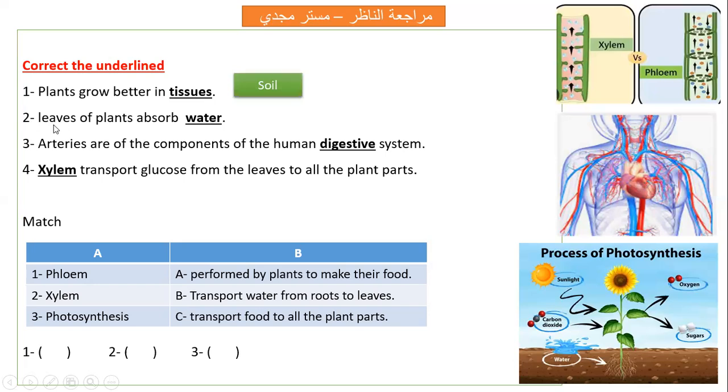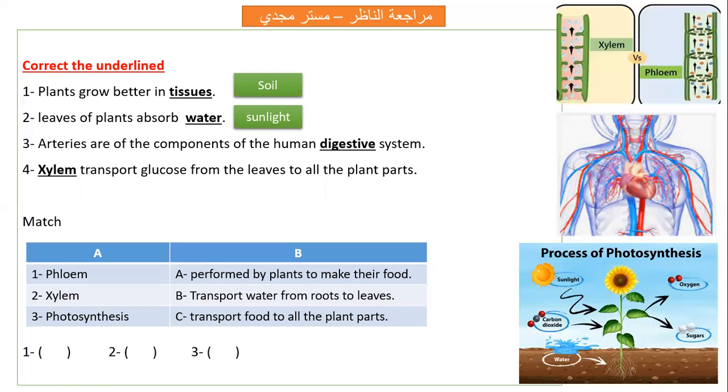Number two, leaves of plants absorb water. Look at here. Leaves of plants absorb what? Absorb sunlight. Leaves of plants absorb sunlight. Why? Someone tell me. Why do leaves of plants absorb sunlight? Because they contain chlorophyll. Chlorophyll, yes, that is the granules.